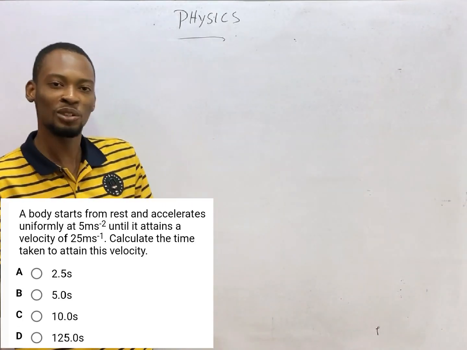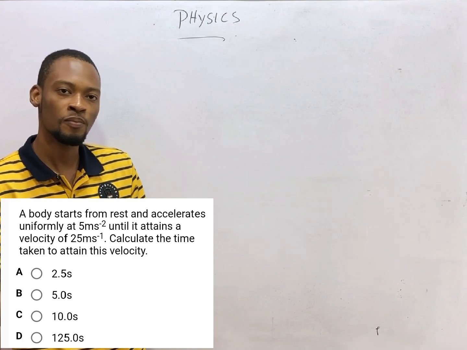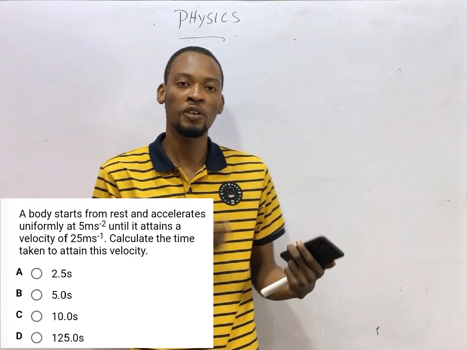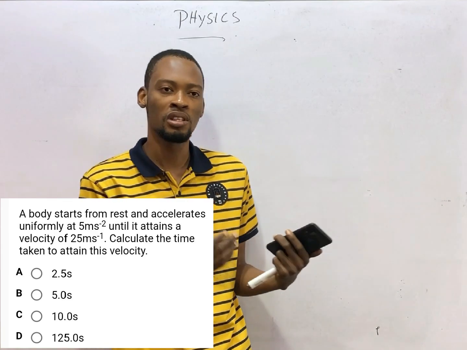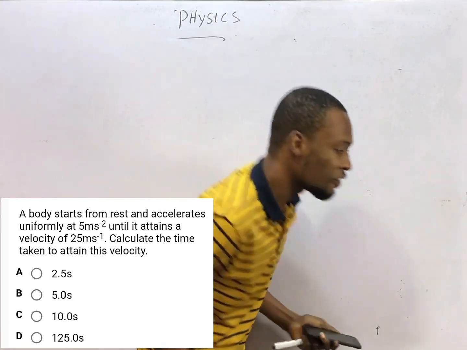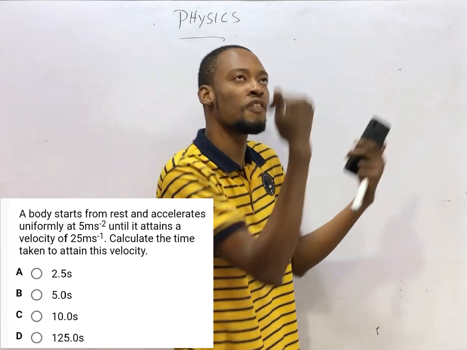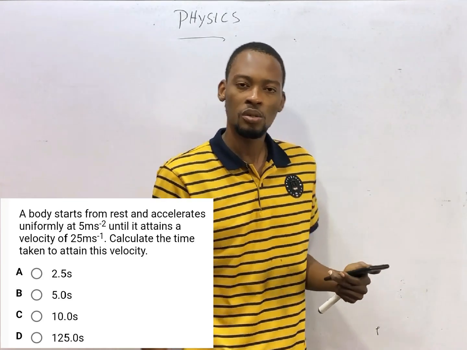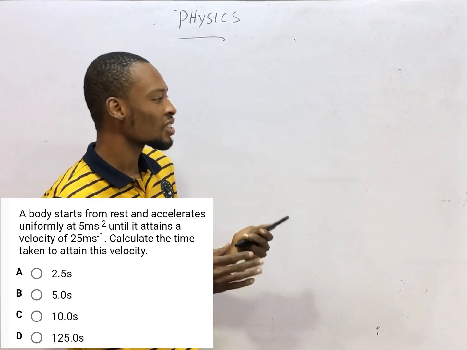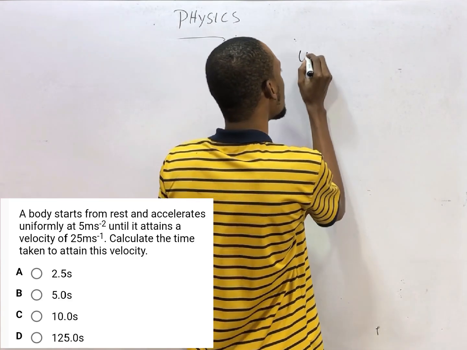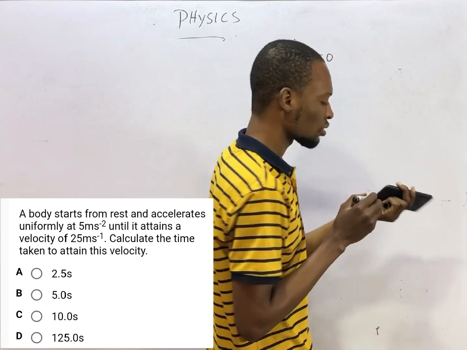If I pull this person's hand to myself, there is a contact, it's a force. Friction is a contact force as well. But for non-contact force, gravitational force is a non-contact force. If I go up, I come down. So there is no contact between me and the force, but a force is acting on me. So that is force for you. And when you are told that a body starts from rest, it simply means the initial velocity is equal to 0.